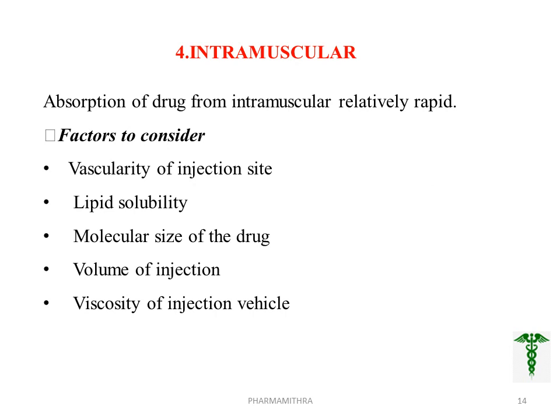Fourth route of administration is the intramuscular administration. The absorption of drug from the intramuscular route is relatively rapid in comparison to the IV injection. The factors that determine the rate of drug absorption include the vascularity of the injection site, that is, how much blood supply there is into the muscular tissue. The vascular supply is higher in the arm or deltoid muscle, then the thigh, that is vastus lateralis, and then the buttock, that is gluteus maximus.